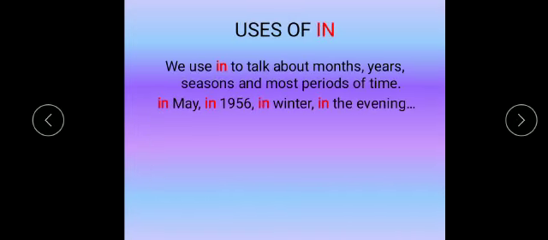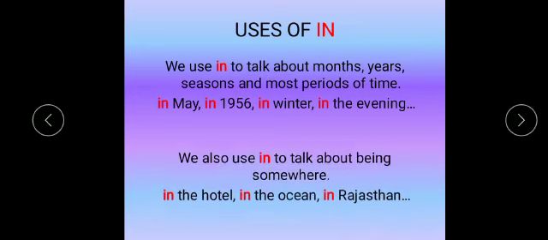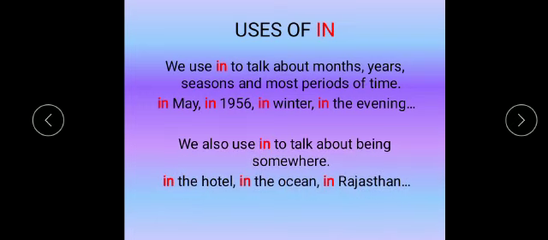Now uses of in. We use in to talk about months, years, seasons, and most periods of time. For example, in May, in 1956, in winter, in the evening, etc. We also use in to talk about being somewhere. For example, in the hotel, in the ocean, in Rajasthan, etc.